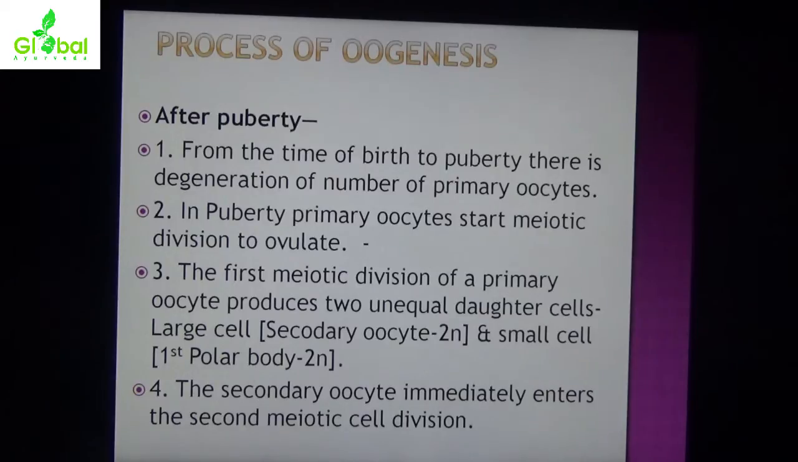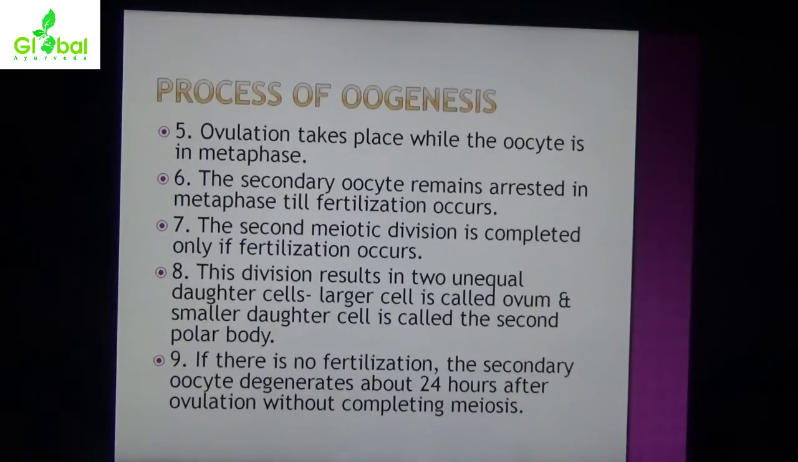The first meiotic division of the primary oocyte produces 2 unequal daughter cells. One is a large cell and the second is a small cell. The large cell is called the secondary oocyte and the small cell is called the first polar body. The secondary oocyte immediately enters the second meiotic division. Ovulation takes place while the oocyte is in metaphase.